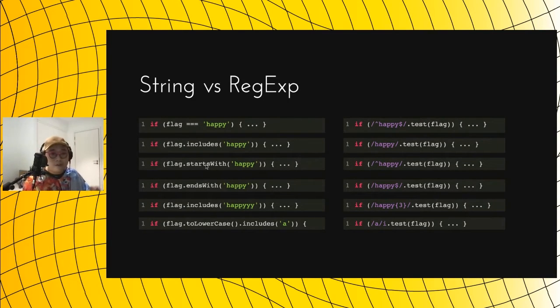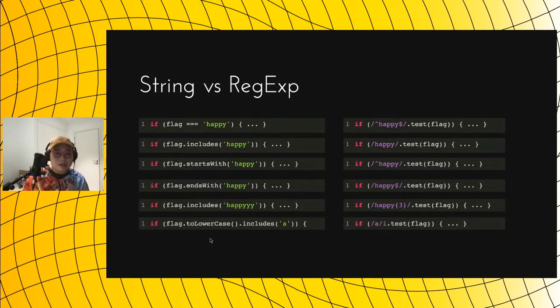We can use startsWith, we can use endsWith, we can use includes, and we can use toLowerCase if we want case insensitive. So you can see how there are already many string methods that come with JavaScript that can help us do these sorts of tasks, and we won't need regex for this.